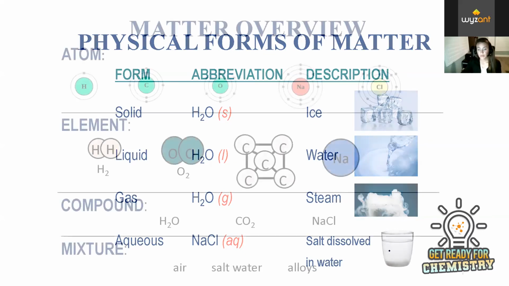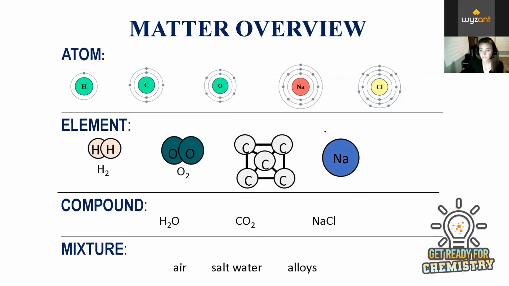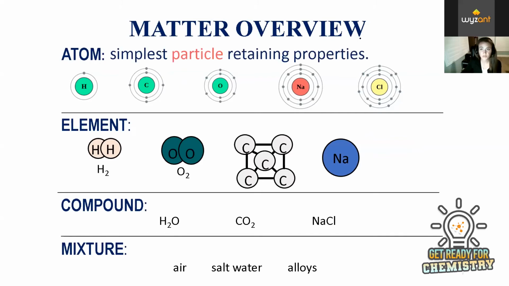So back to matter. Matter overview. I'm going to go through the classification of matter. So this is the basic classification. We have atoms, which are the basic forms of matter, or the simplest particle retaining properties. An atom and an element, we use these terms synonymously in chemistry. So we typically say element. Atom is kind of like the generic element. Element is a specific atom. An element just means one or more of the same type of atom.